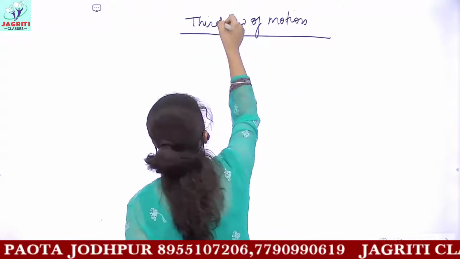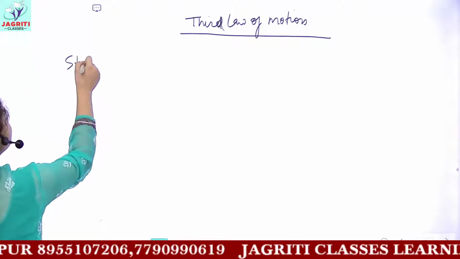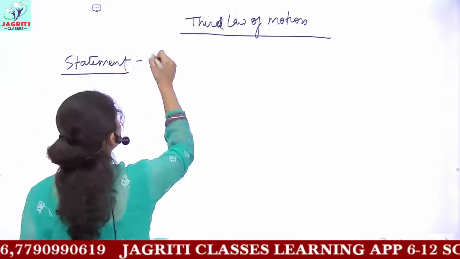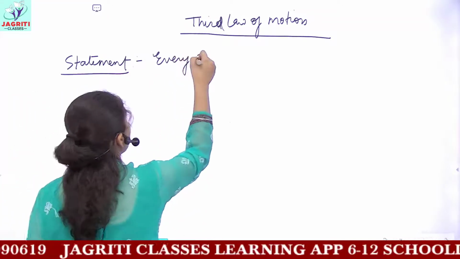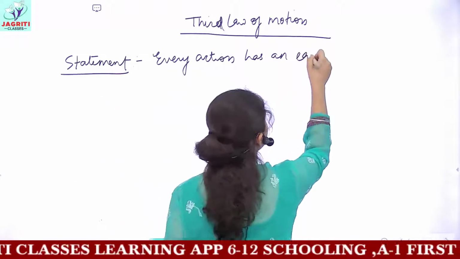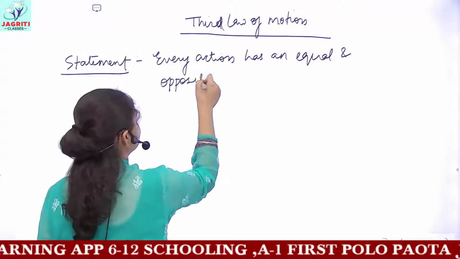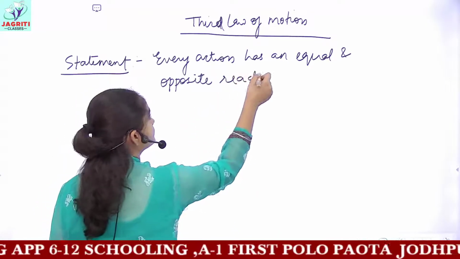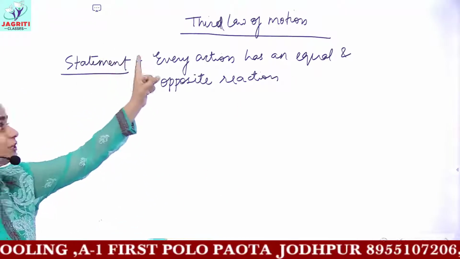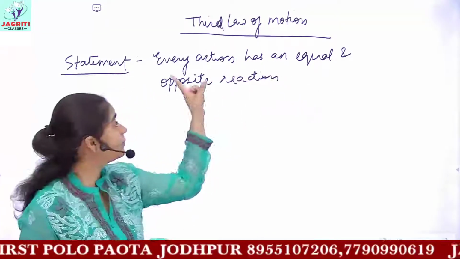This law is again known as Newton's third law of motion, and this is quite simple. If we write the statement to this law, then the third law states that every action has an equal and opposite reaction. So this is the simplest statement for Newton's third law. It states that every action has an equal and opposite reaction.